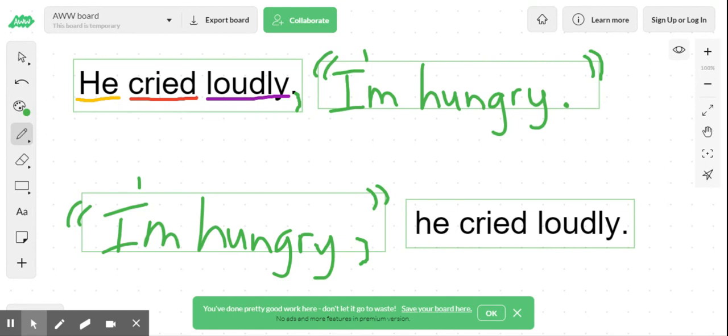He cried loudly, comma, quotation. What did he say? Punctuation, quotation. Try to do one yourself. We'll see how it goes, and we'll keep working on dialogue.